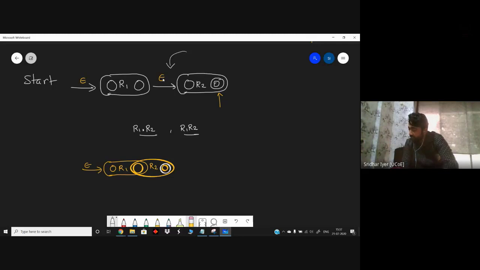Yes, Dhruv, do you have any doubts? Kindly let me know. What we are basically doing is, having understood that R1 dot R2 is nothing but R1 followed by R2, there is no need of any epsilon. So both these answers are correct. Either you can go with this or you can go with this.